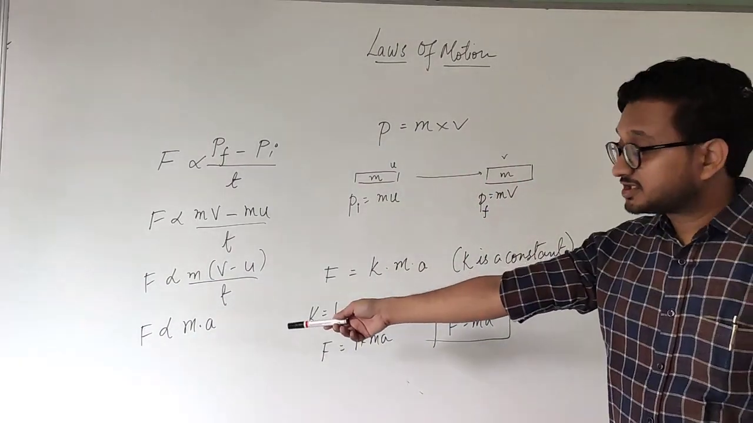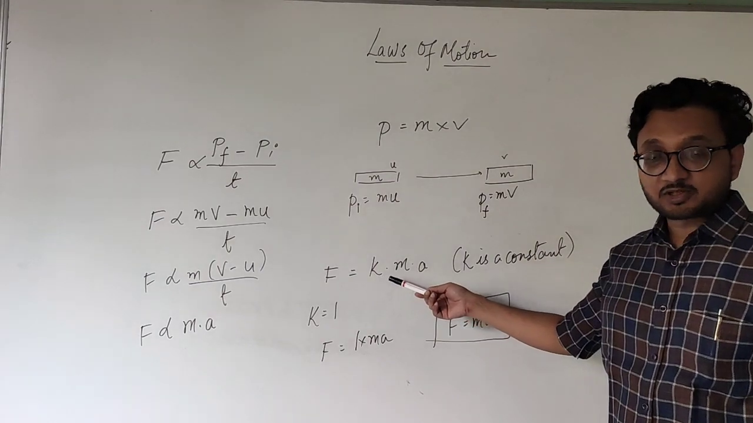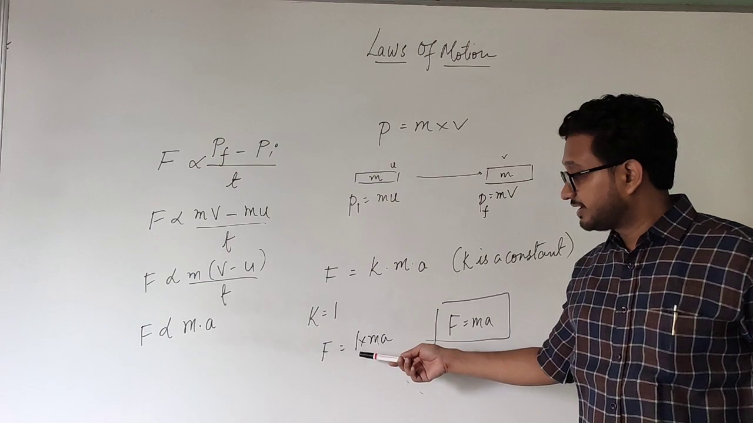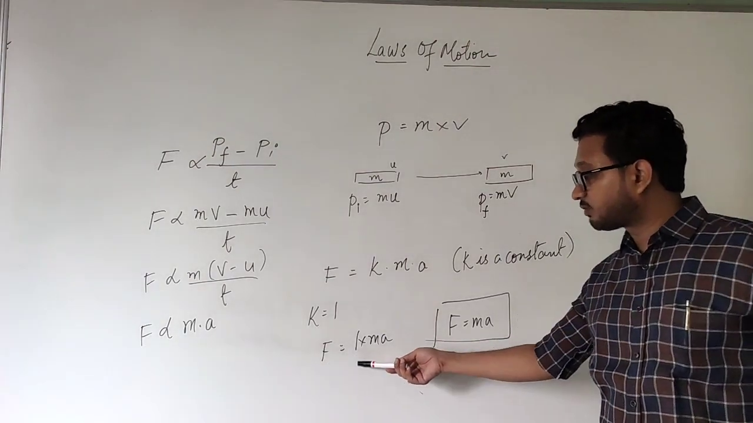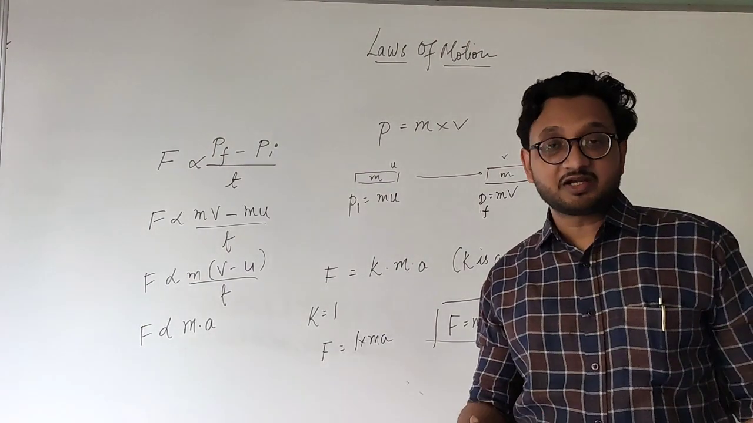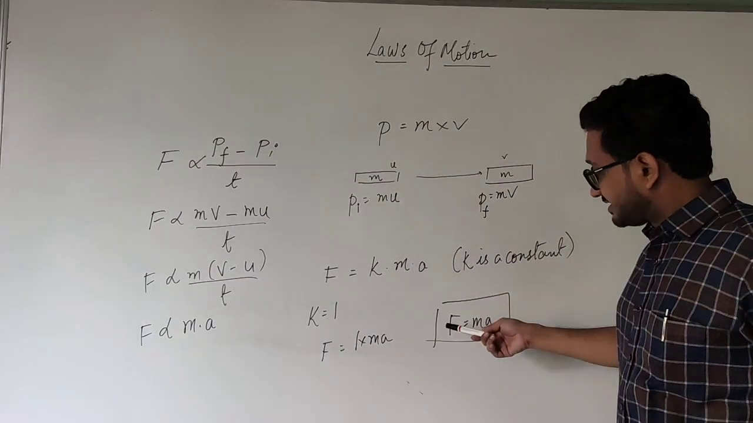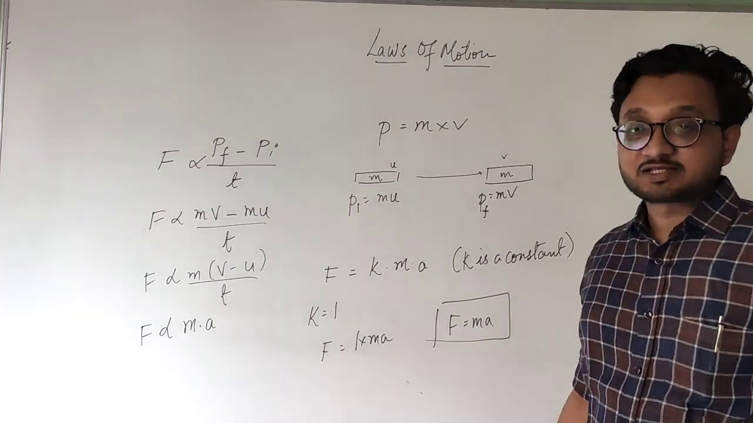So mass into acceleration is directly proportional to the force. Now when we remove the proportionality sign, there is a constant k, and the value of k is 1. So substituting the value of k as 1 in the equation, we get F is equal to 1 into ma, and 1 multiplied by any number is the number itself. So 1 into ma is ma, and F is equal to mass into acceleration.